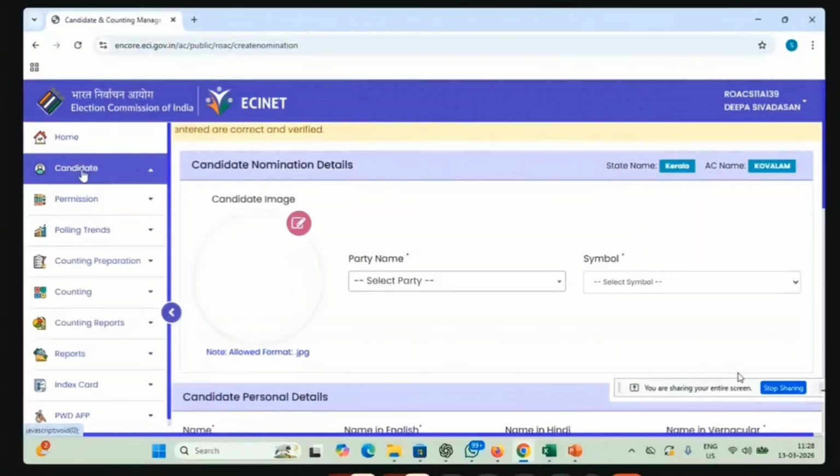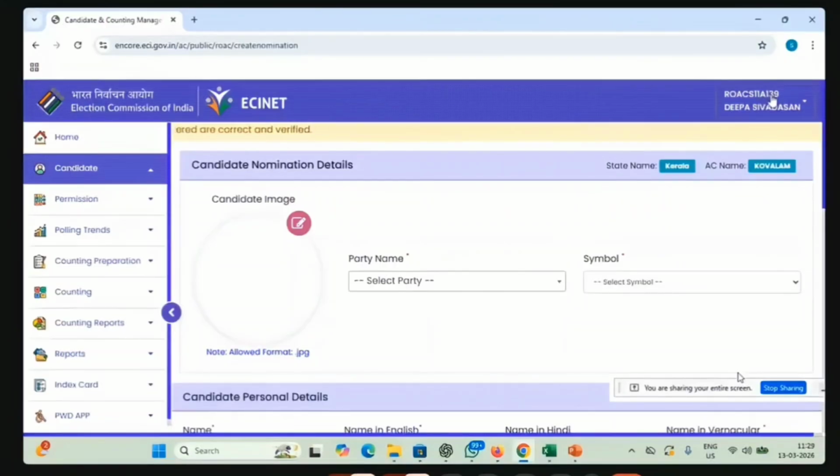Go to encore.eci.gov.in, select it, and enter the user ID. You can see the user ID here. This is the user ID for the Legislative Assembly 139. You can see here a ROAC S11A, which will be common, and the corresponding Legislative Assembly code will follow.